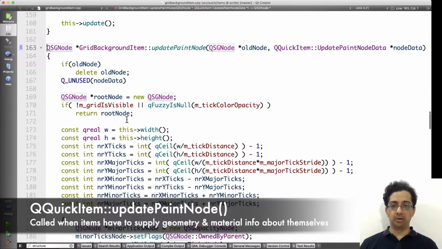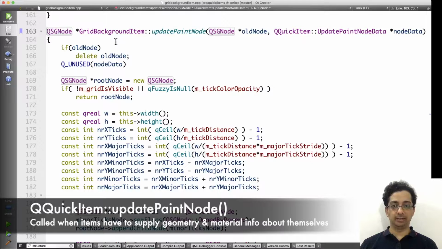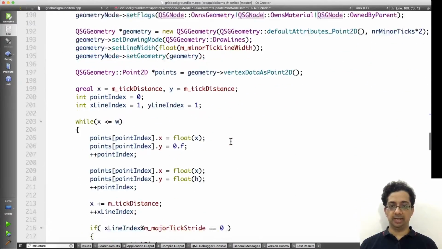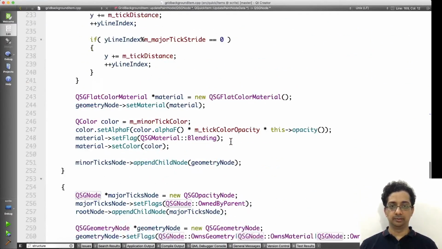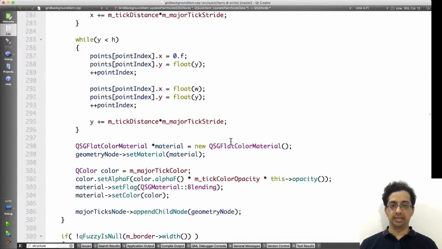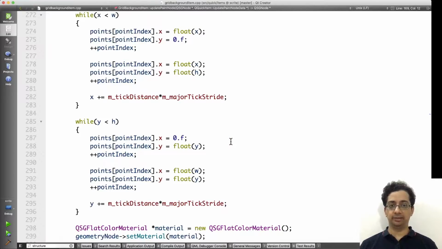The update paint node implementation of grid background item actually creates a QSG node branch. And it is in this branch that we create the geometry and the material properties of our grid. It turns out that rendering a grid this way is highly efficient and very, very fast.